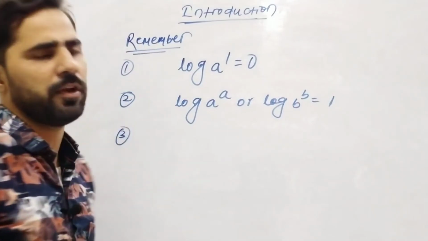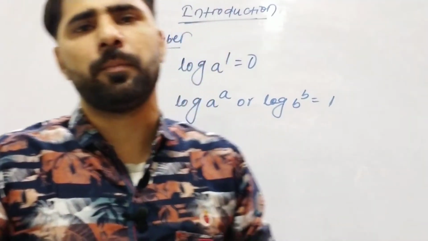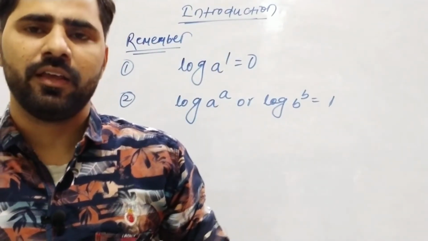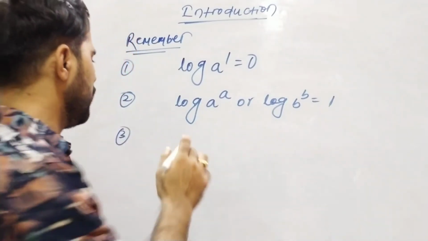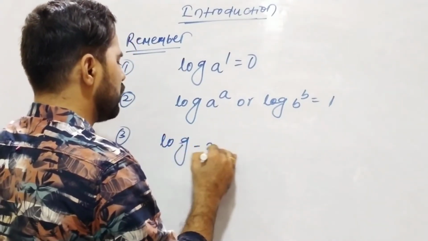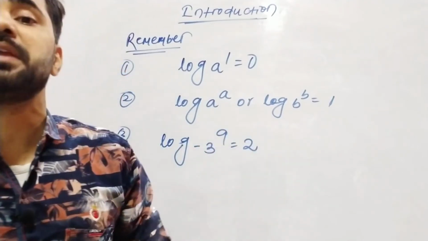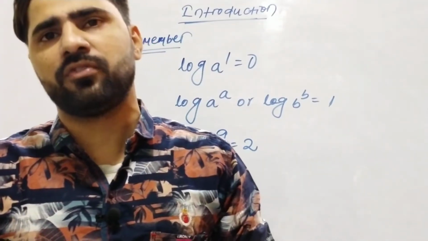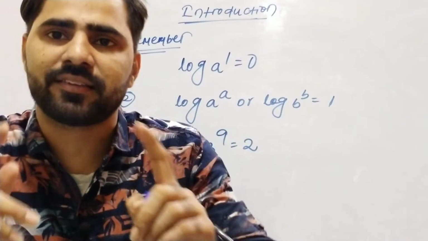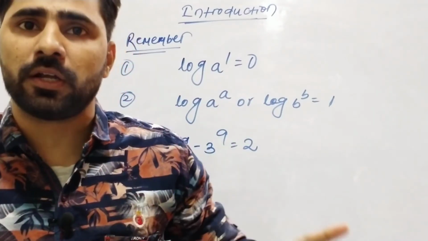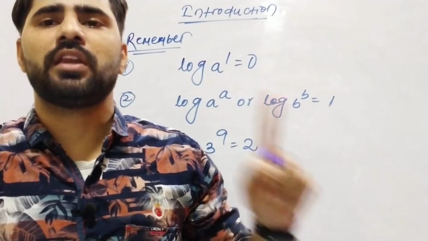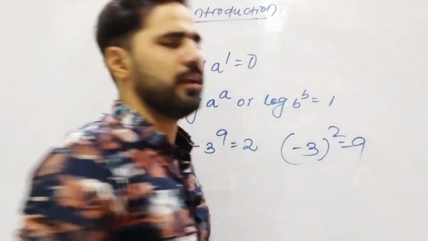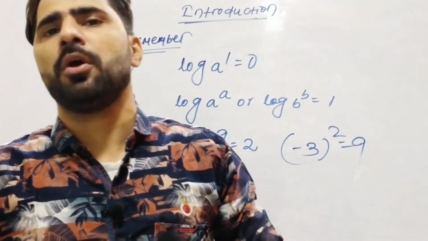Remember point 3. This is very important. It should be noted that the expression log 9 to the base minus 3 is equal to 2 is meaningless, because the base minus 3 is not positive, though minus 3 to the power square is equal to 9. The base minus 3 is not positive.